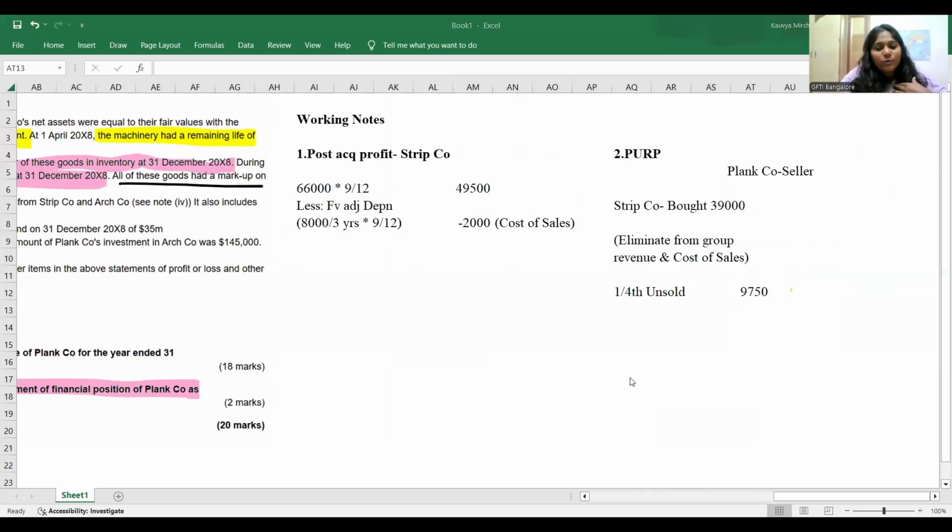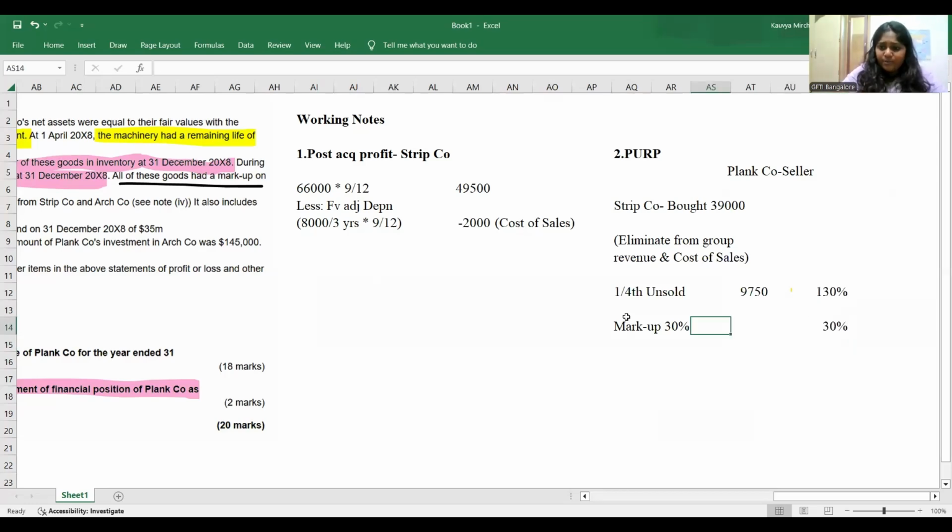In this, what should I do? I should calculate PERP. You have a markup of 30%. If markup is 30%, your goods will have a value of 130%. It's your job to calculate how much is 30%.